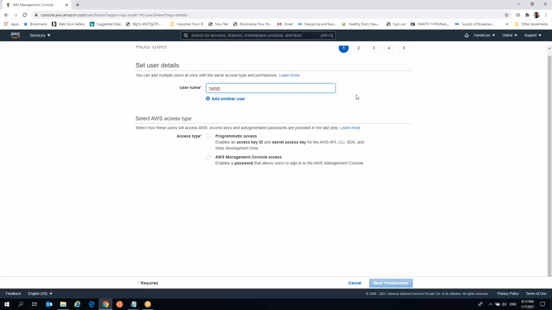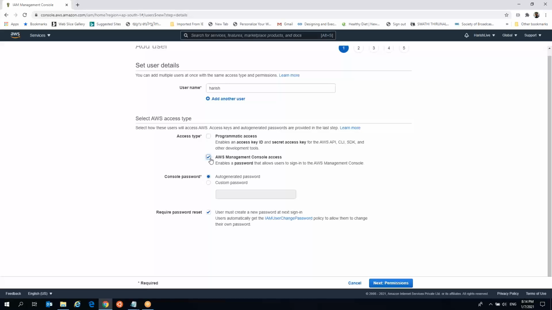There are two types of access over here. One is programmatic access, and another one is AWS management console access. Programmatic access we should not give, because it's only for AWS developers or other development tools. But for the AWS solution architect associate course, AWS management console access is more than enough.